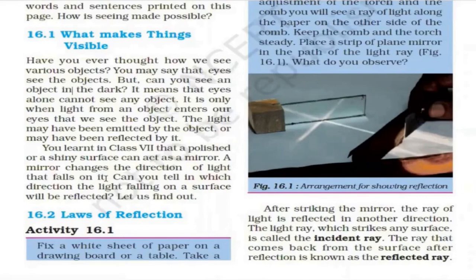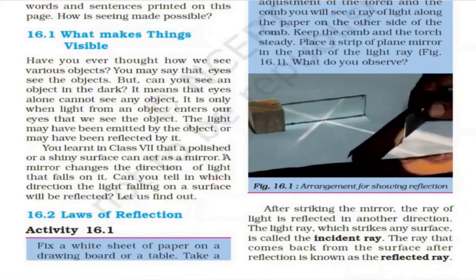So any light that falls on it is reflected back. If it falls at a certain angle, it will be reflected back at that angle, which we will see later. So any light which falls on the mirror will be reflected back.